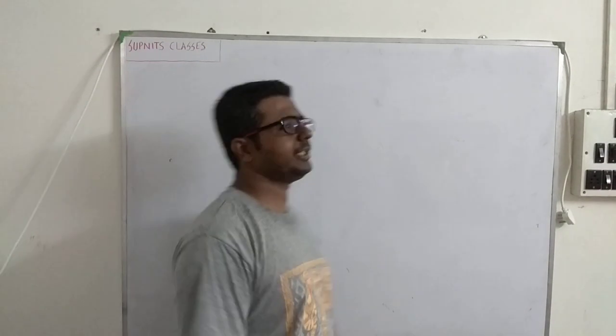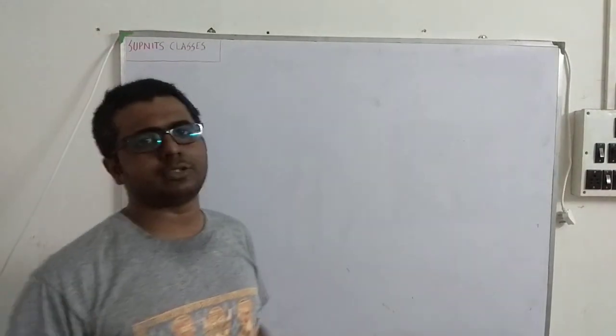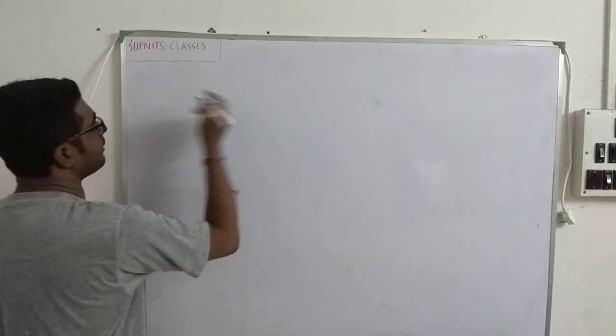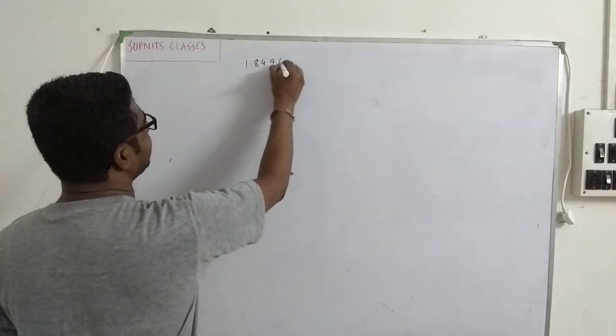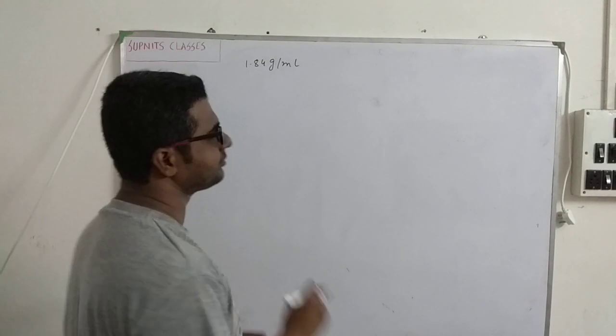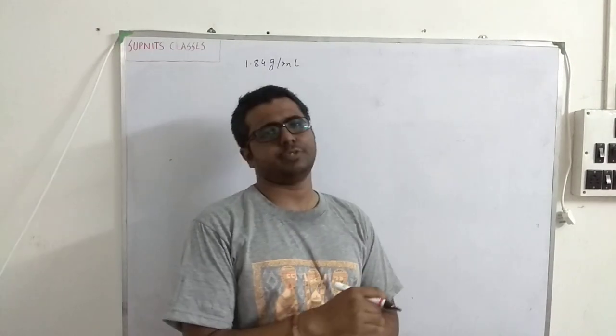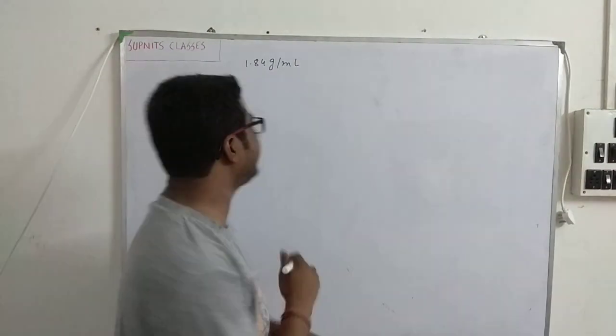Okay, our next problem is quite similar to the last problem we did, that is problem number 89. It is saying again 1.84 gram per milliliter of H2SO4. Again it is 98%.